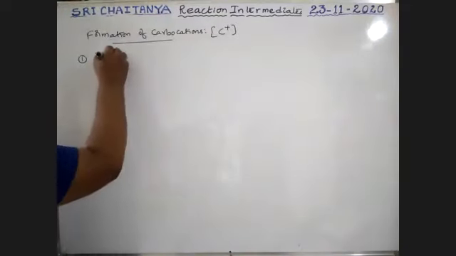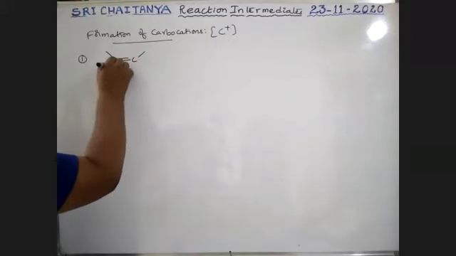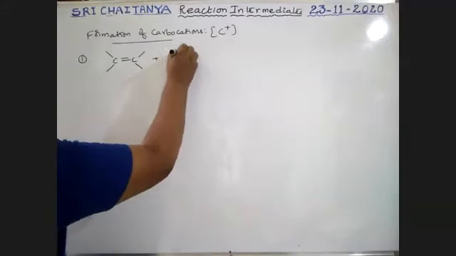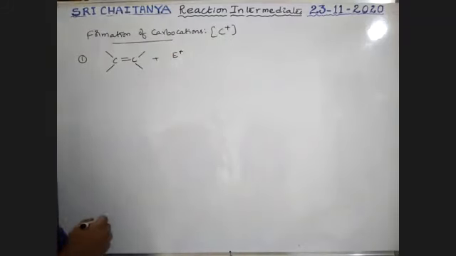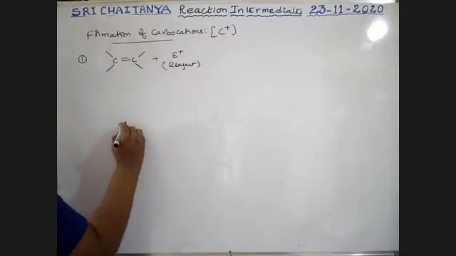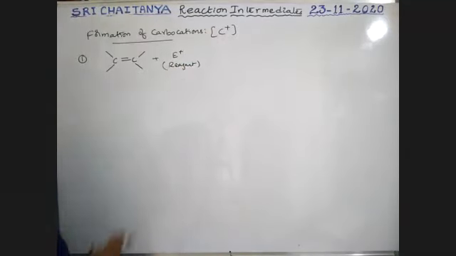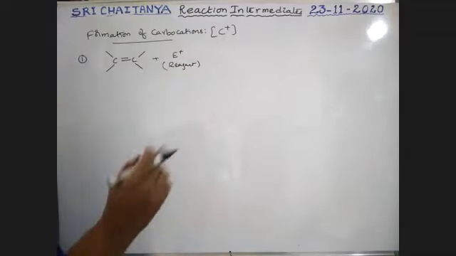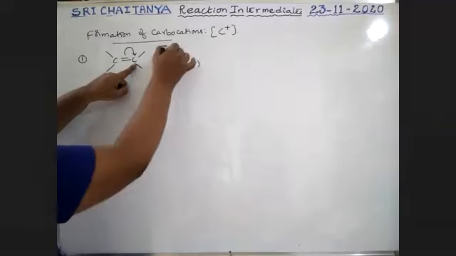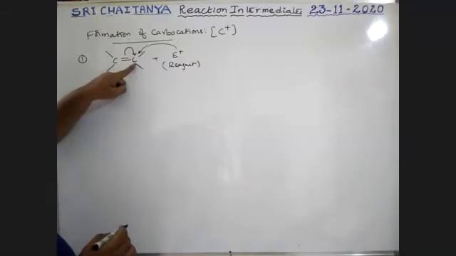First one: when an alkene, that is C double bond C, reacts with any electrophile. See here, it is the reagent. It is an alkene, so the electromeric effect takes place. That is a temporary effect. The pi bond migrates like this, so the bond pair goes towards this carbon. This carbon gets negative charge, and this carbon gets positive charge. Because this one gets negative charge, the electrophile attaches to that negatively charged carbon.